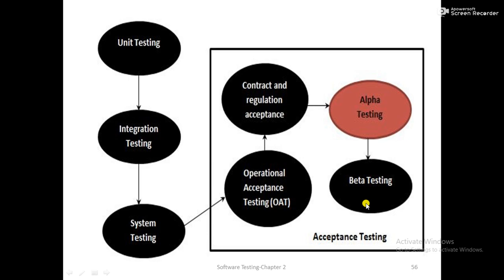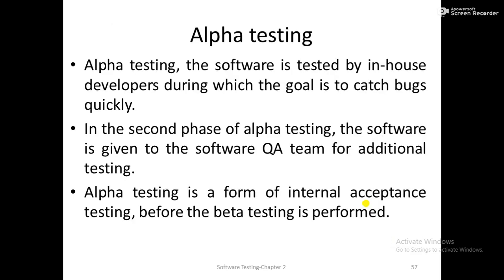So what is alpha testing? It is a type of validation testing. In alpha testing, the software is tested by the in-house developer, and the goal is to catch the bugs quickly. Alpha testing is performed by the developer. The person who develops the software performs the alpha testing, and the main goal is to catch the bugs quickly.